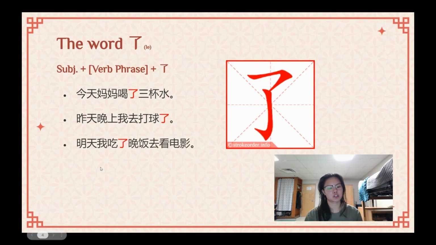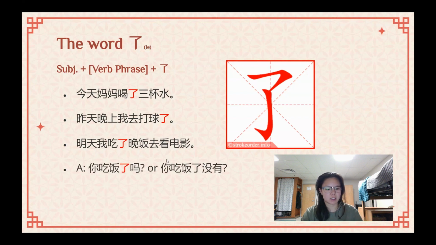明天我吃了晚饭去看电影. So this sentence is a little bit all over the place, but what I want you to focus on is 我吃了. I, subject, 吃, the verb, 了. 了 always needs to follow that verb. It cannot be after a noun or an object. It has to be after that verb. Okay? That is the most important thing. We can see here in a question form, oh, 你吃饭了吗? Have you eaten? This usage is very different.